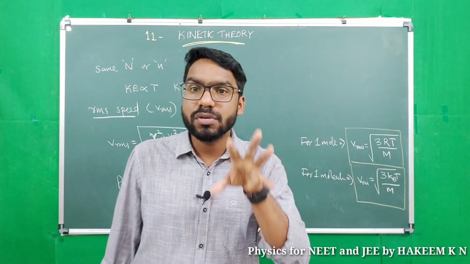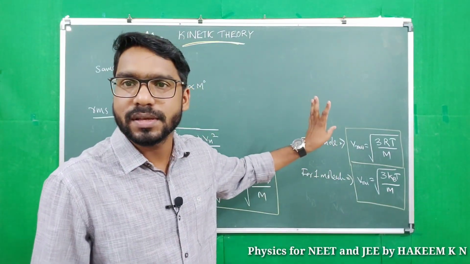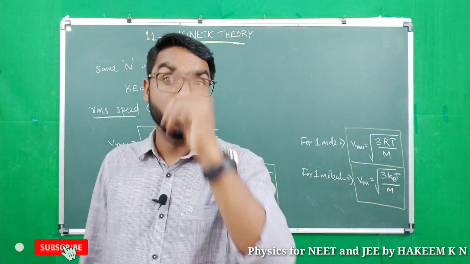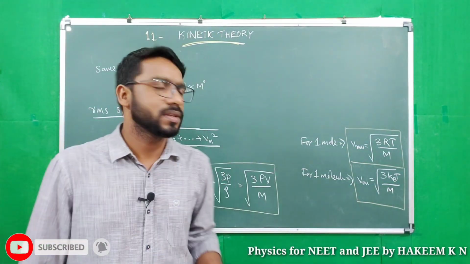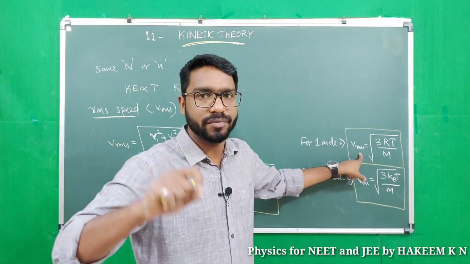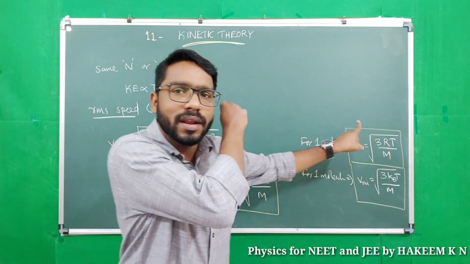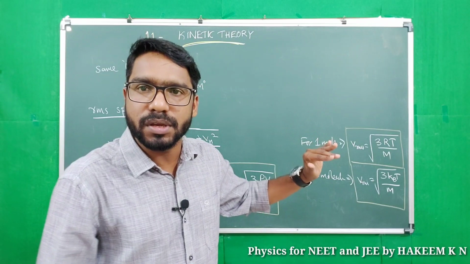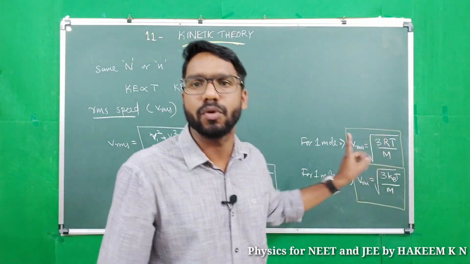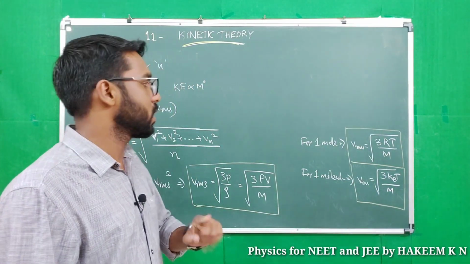So in case of velocity, mass is there, but in case of kinetic energy, mass is not there. Kinetic energy is independent of mass. When you are taking kinetic energy half mv square, when you are squaring this Vrms equation, that m will be cancelled out with the m in the denominator. That's why kinetic energy is independent of mass of the gas.